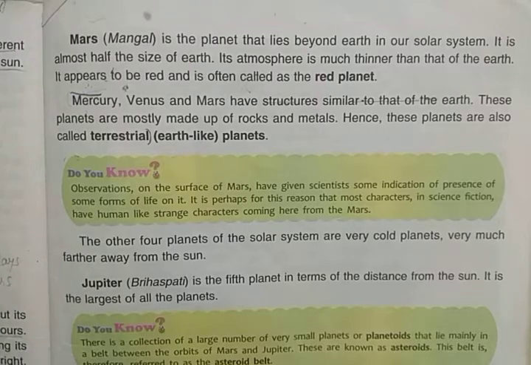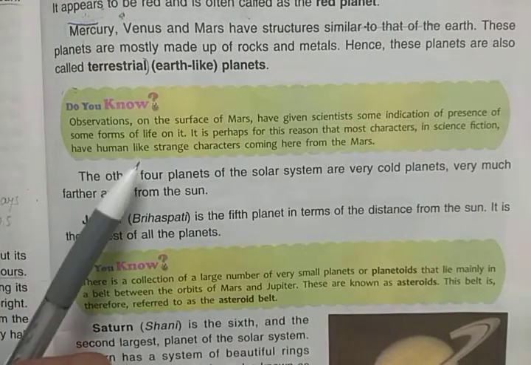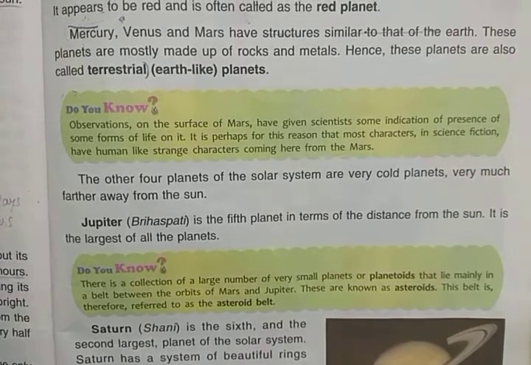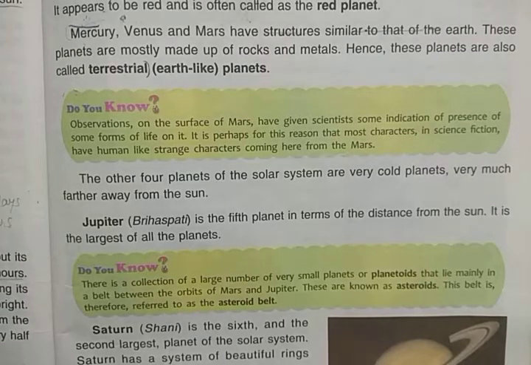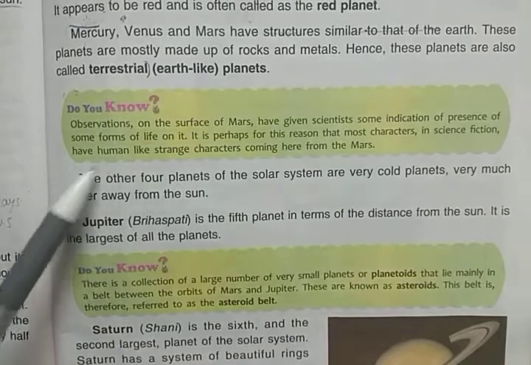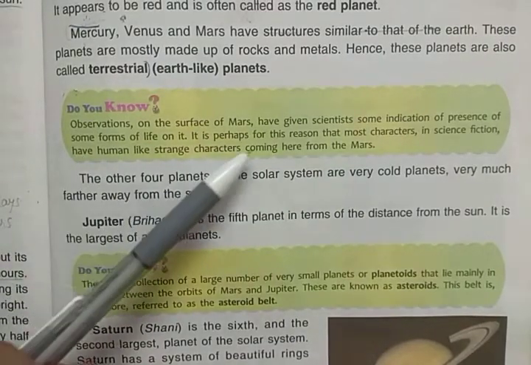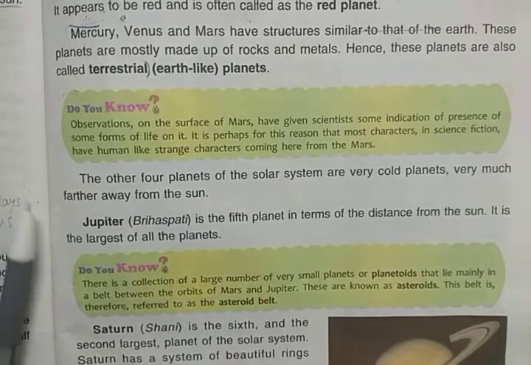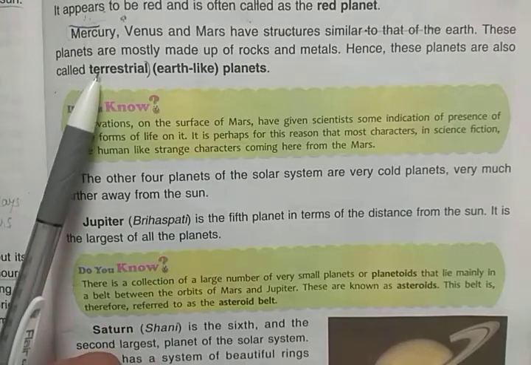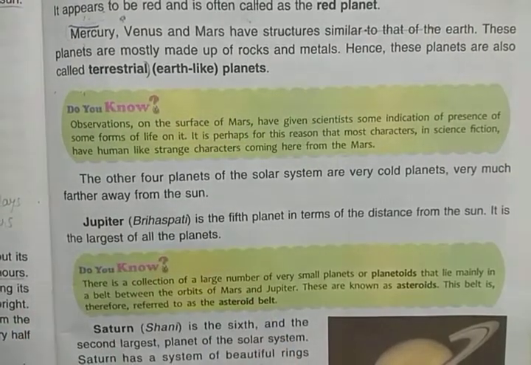Now, do you know? Observations on the surface of Mars have given scientists some indication of the presence of some forms of life on it. So Mars, that is Mangal, which we also call the red planet, scientists find some indications of some form of life on it. It is perhaps for this reason that most characters in science fiction have human-like strange characters coming from Mars. The first 4 planets are called terrestrial planets because they are made up of rocks and metals.